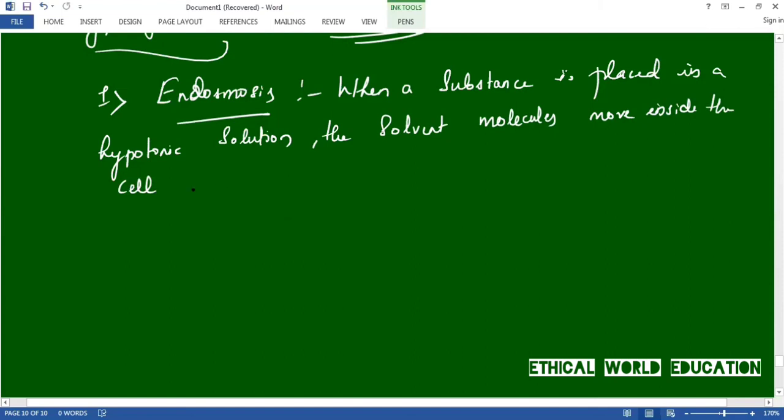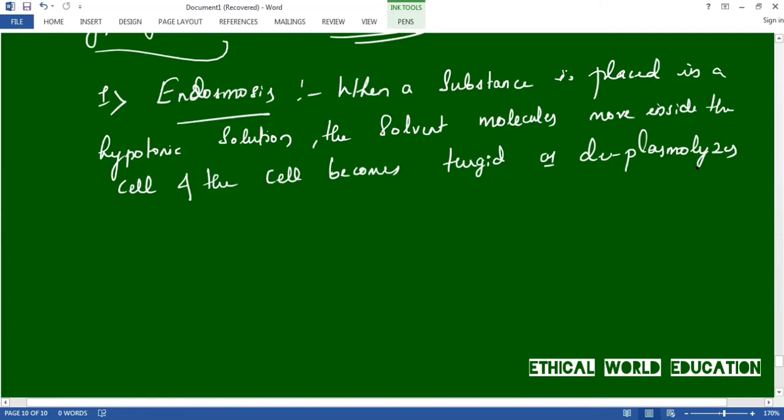The solvent molecules move inside the cell, and the cell becomes turgid or deplasmolizes. This is known as endosmosis.